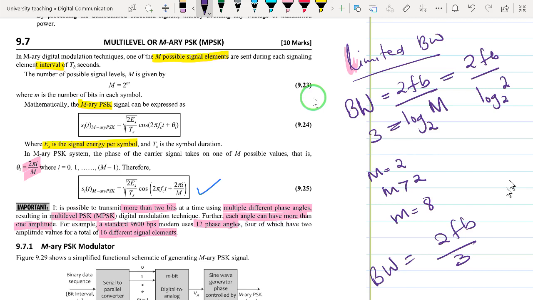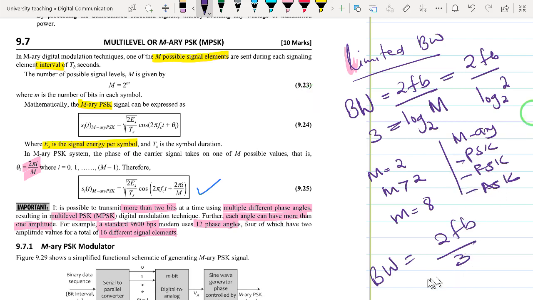So we may have more than one version. We may have M-ary PSK, we may have M-ary FSK, or we may have M-ary ASK, just like we have had ASK in the binary modulation schemes. The cost of having this reduced bandwidth requirement comes with increased power requirements. So the power requirements of this modulation scheme increase, whereas the bandwidth requirements decrease.